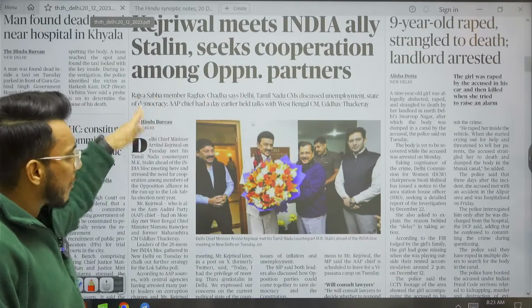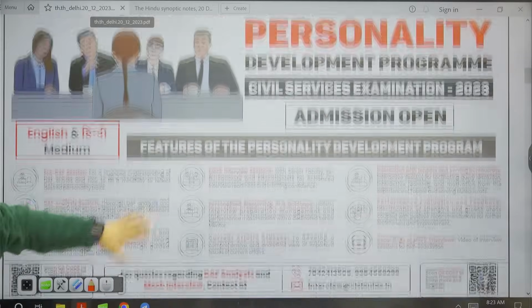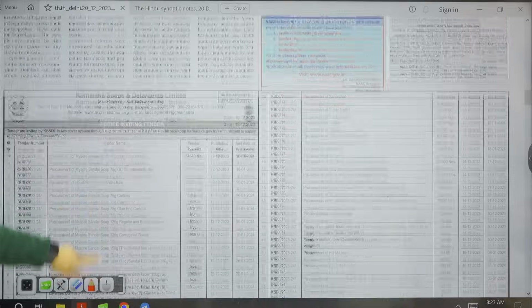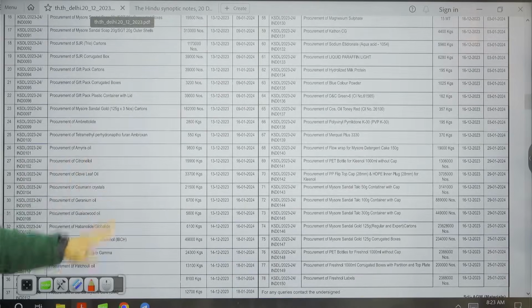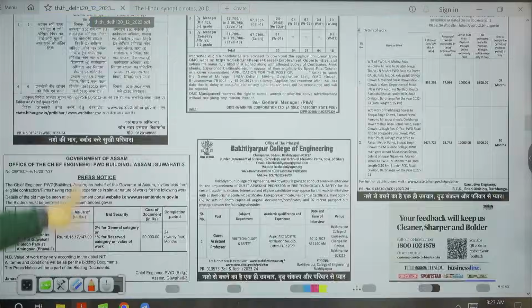Then guys, we have the political article here in the regional section, so we will directly skip it. Then there are these advertisements, etc. Nothing much relevant has been given in this section. So we will directly skip and reach the editorial page.